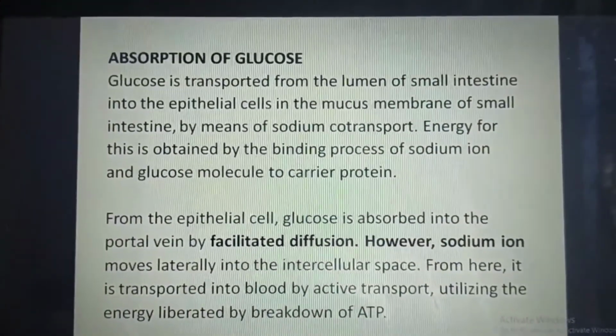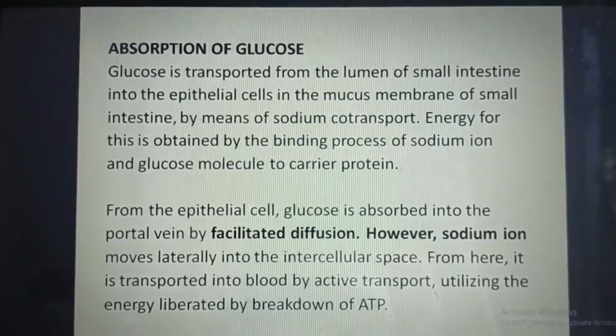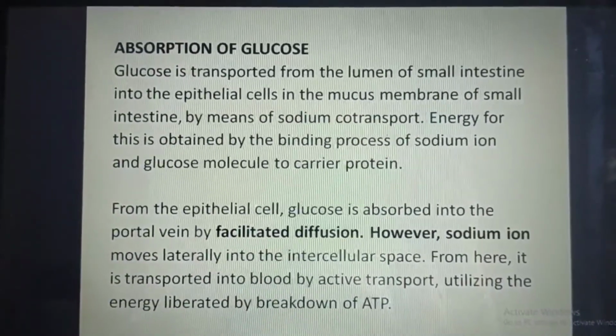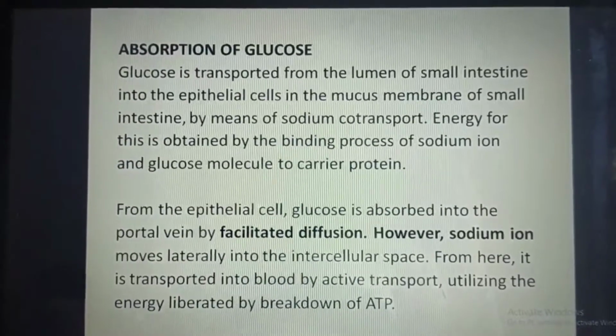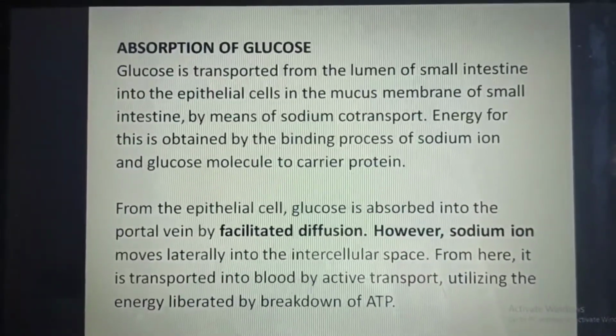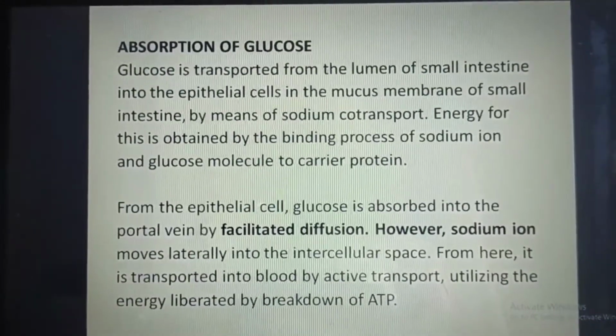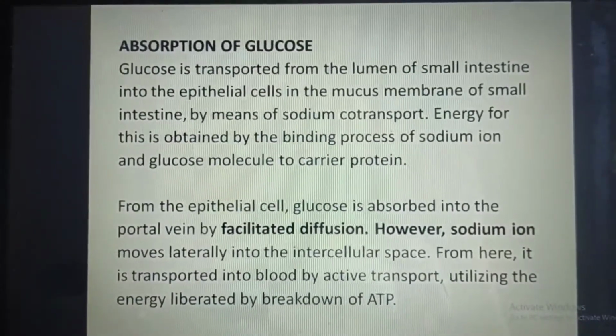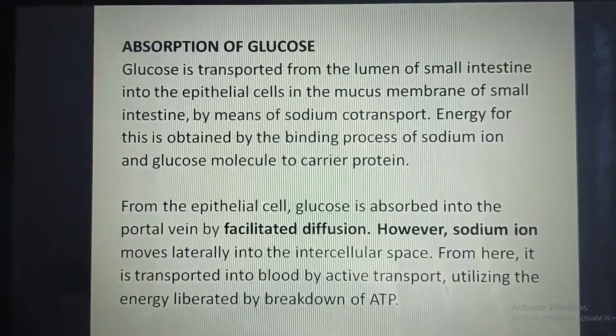Absorption of glucose. Glucose is transported from the lumen of small intestine into the epithelial cells in the mucous membrane of the small intestine by means of sodium cotransport. Energy for this is obtained by the binding of sodium ion and the glucose molecule to a carrier protein.